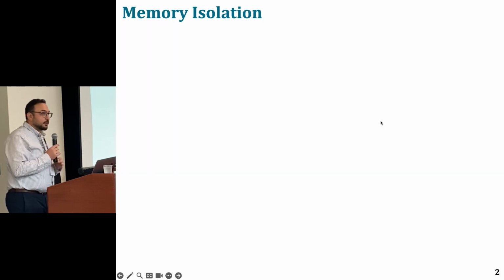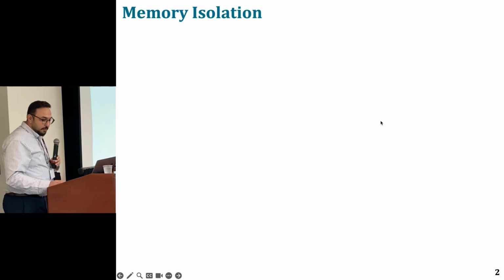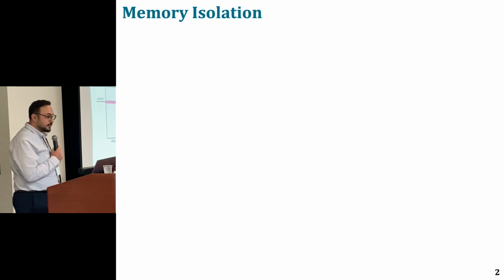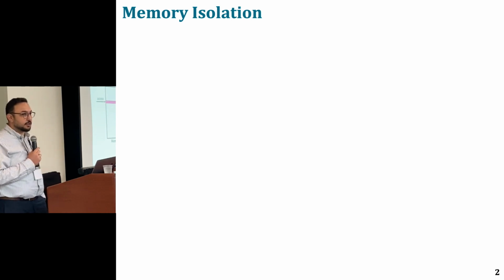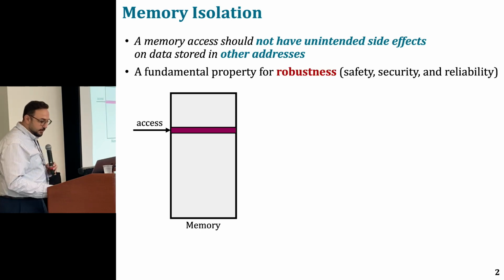So I'll start my talk with the concept of memory isolation. Memory isolation is the principle dictating that a memory access should not have unintended side effects on data stored in other addresses. And this is a fundamental property for system robustness in terms of safety, security, and reliability.